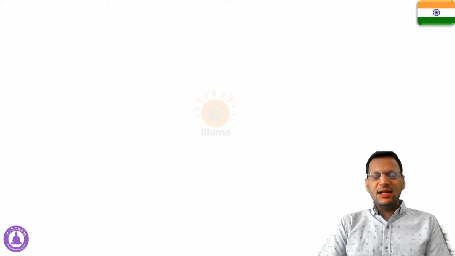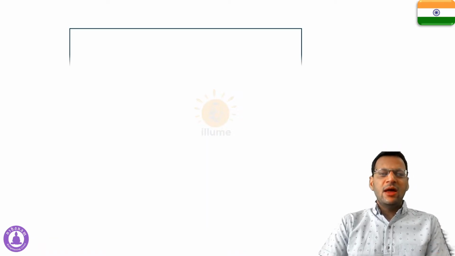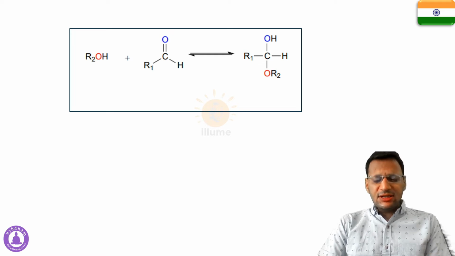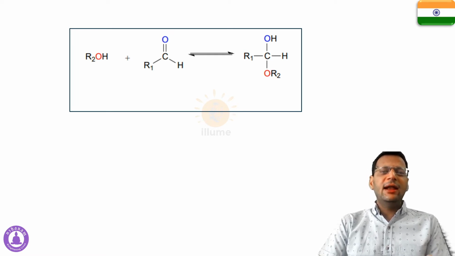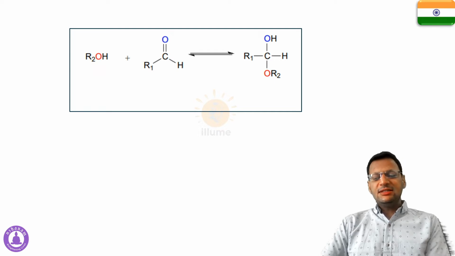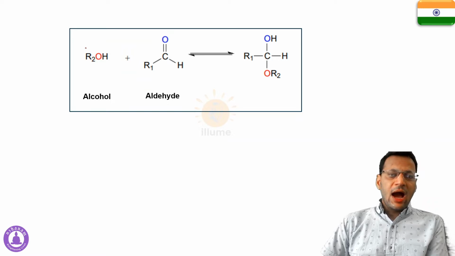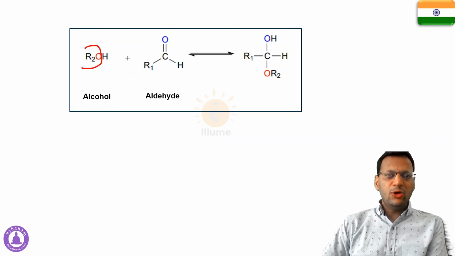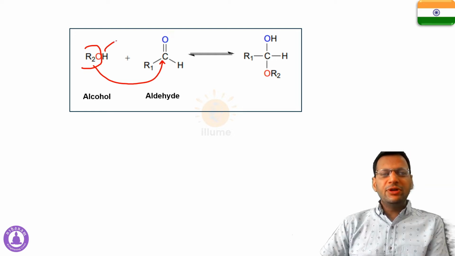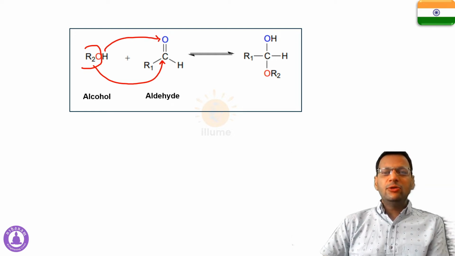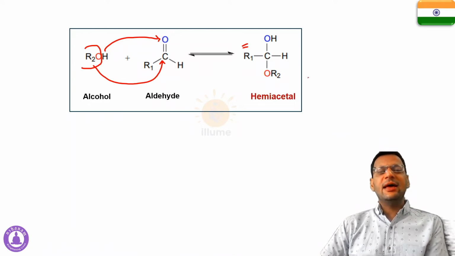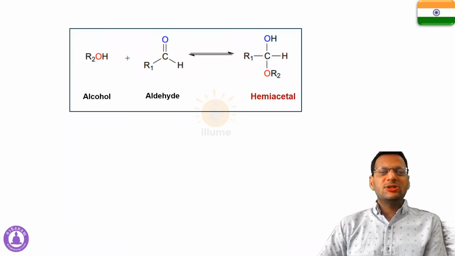Before starting with the anomers, I'll discuss some basic organic chemistry concepts that would help us understand anomers better. Now, I would discuss here a reaction between an alcohol and an aldehyde group or a ketone group. Whenever an alcohol reacts with an aldehyde group, the R-O group would combine with the carbon of the aldehyde, and the H would react with the oxygen. That would lead to the formation of this compound which is called a hemiacetal. So whenever an alcohol reacts with an aldehyde, it forms a hemiacetal structure.